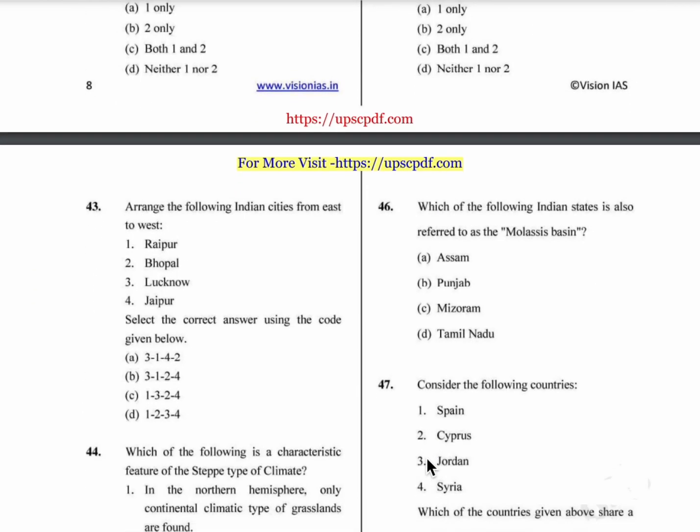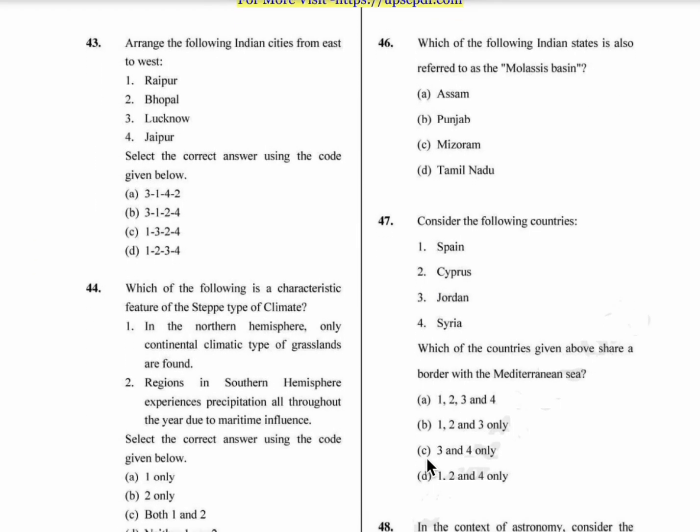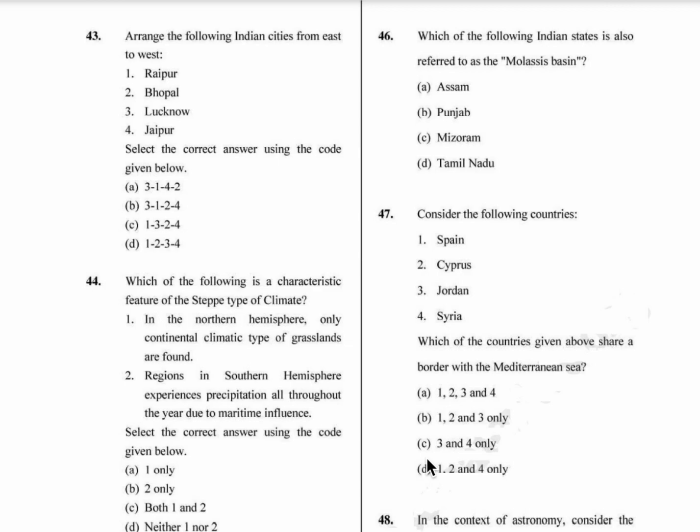Coming to 43rd question, arrange the following cities from east to west. So it would be Raipur, and then Lucknow, Bhopal and Jaipur. So option C is the correct answer.